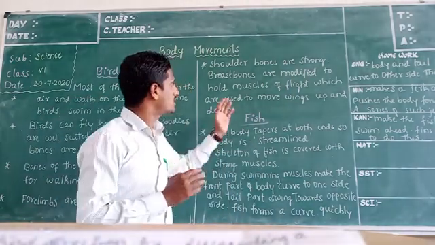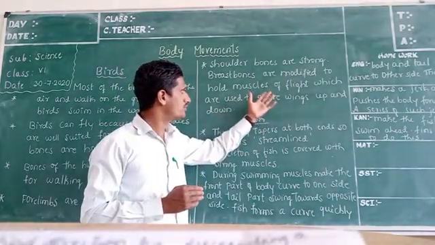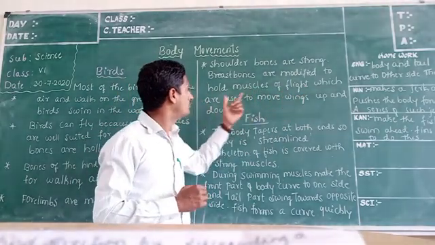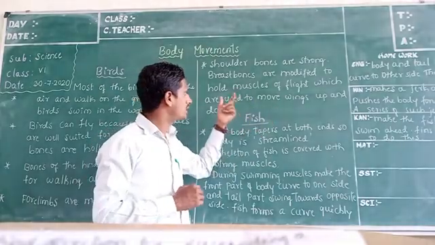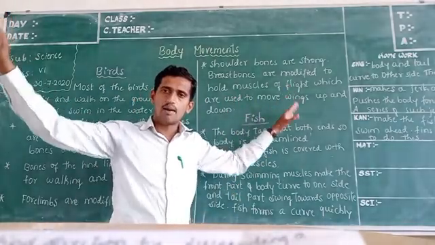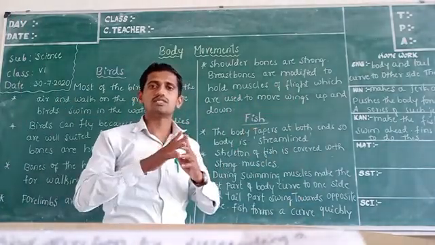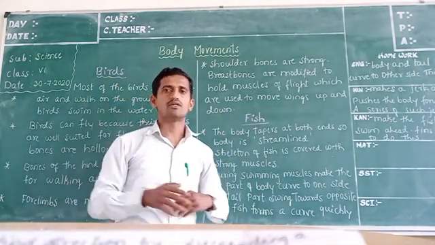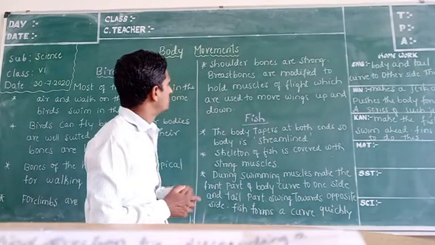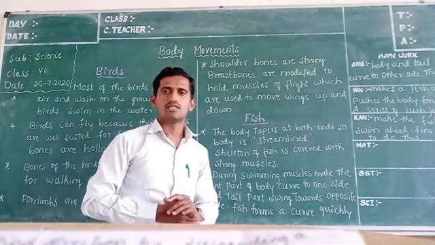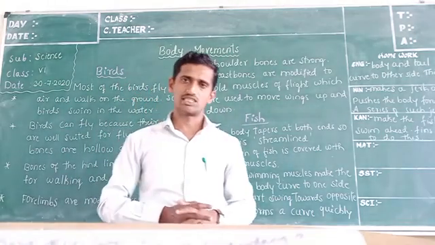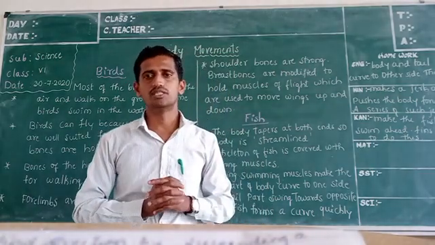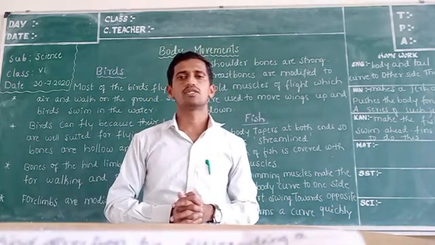Okay, so muscles of flight. The muscles present in the wings are very helpful to move the wings up and down. Only the muscles present at that place help make the movement of the wings up and down. So this is all about the special characteristics or features of birds that are helpful for movement.